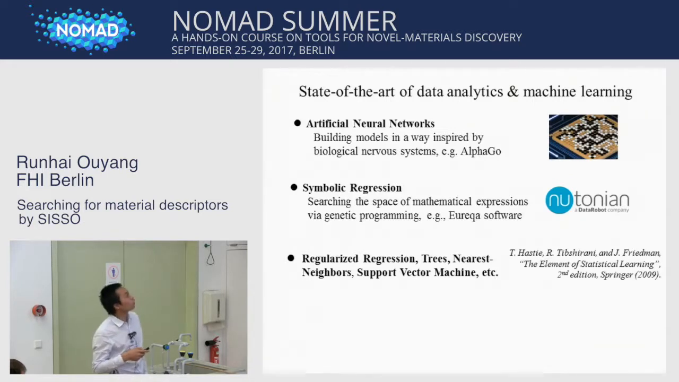Here I want to show you the state of the art of data analytics and machine learning. The artificial neural network builds models in a way inspired by the biological nervous system, for example, AlphaGo. Symbolic regression learns a function by searching the space of mathematical expressions via genetic programming, for example, the Eureqa software from this company. And you can find many other machine learning methods in this book: regularized regression, trees, nearest neighbor, support vector machine, and so on.